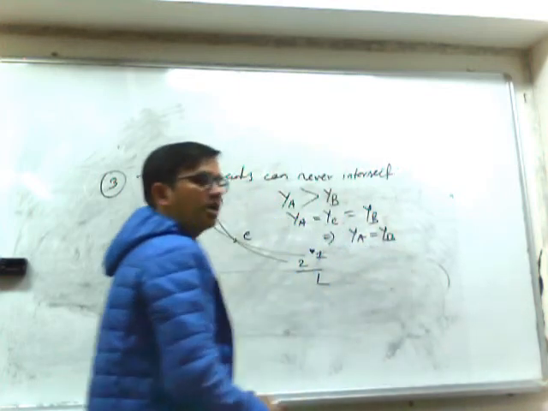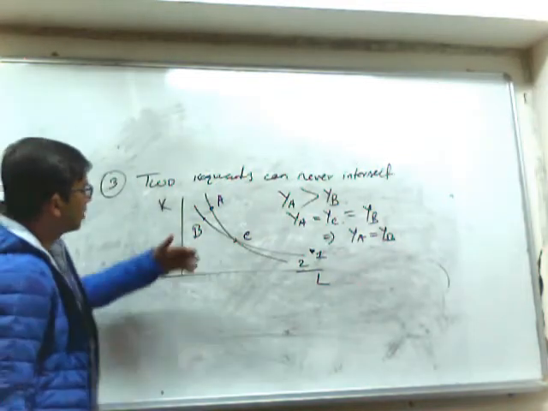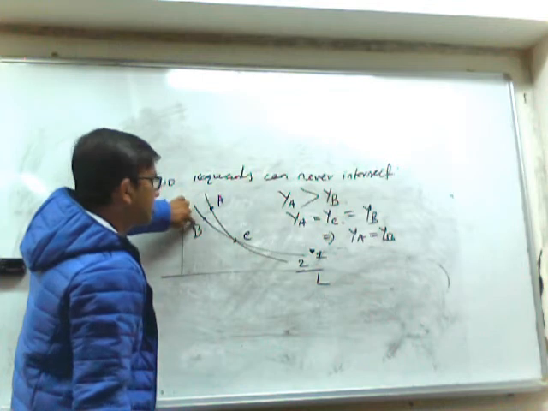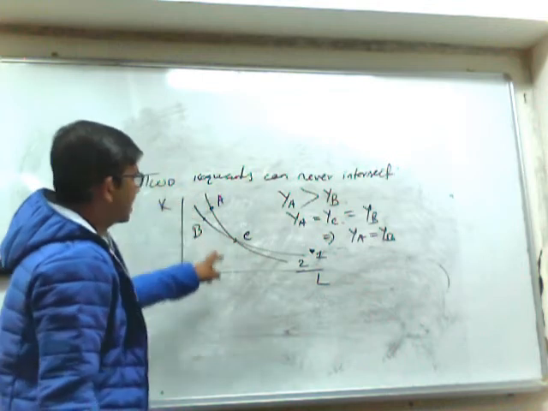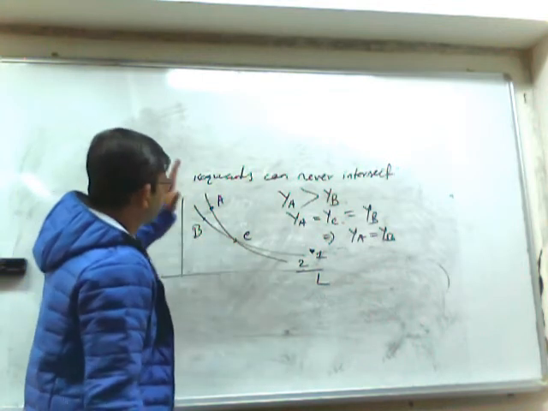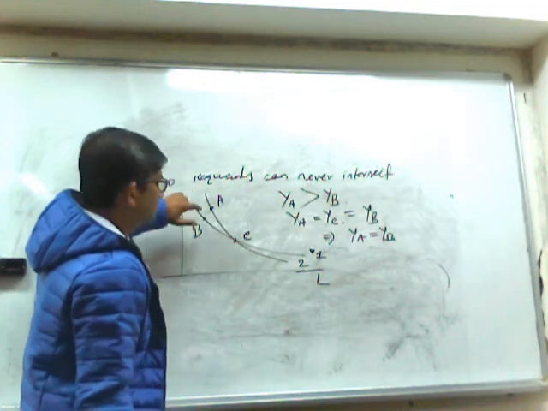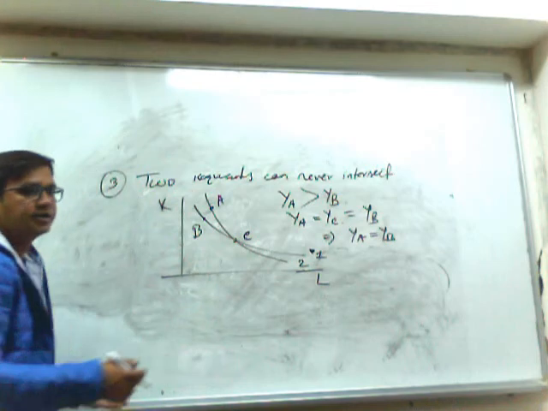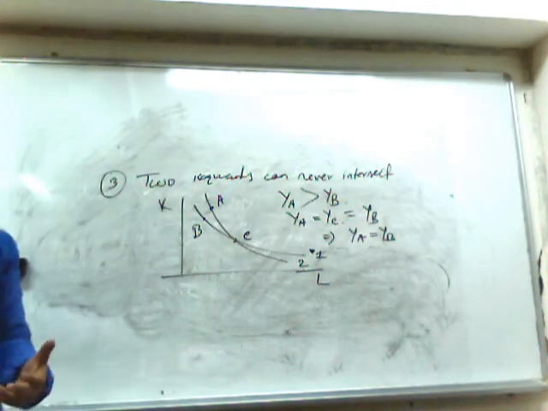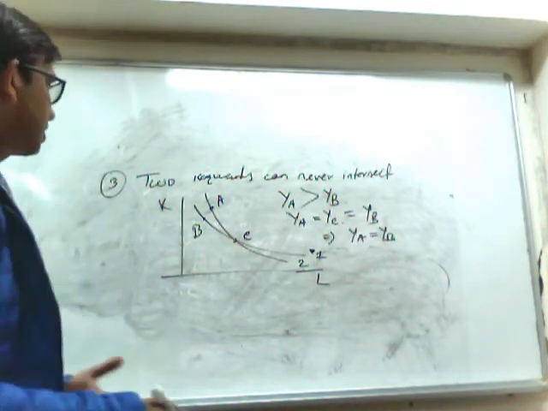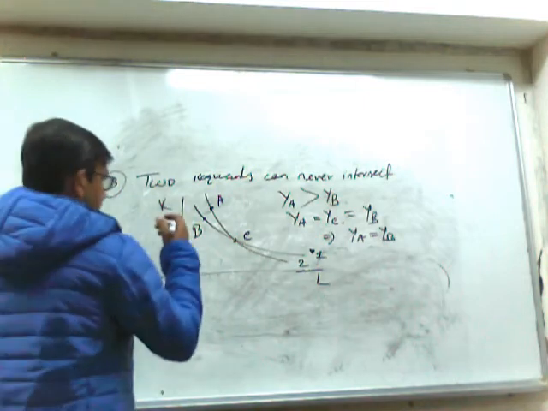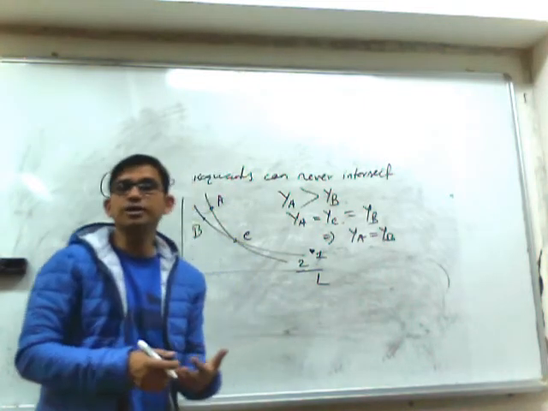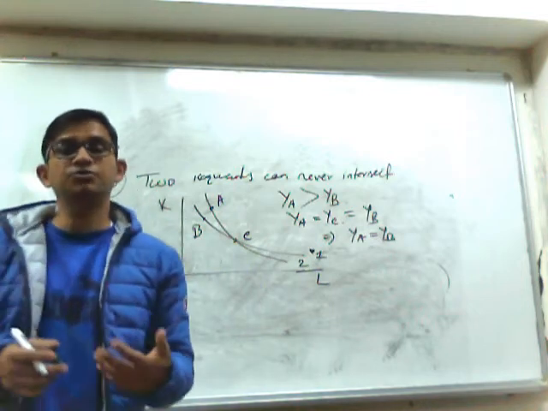So here, what is the logical error? Once I am saying that combination A yields a higher level of output compared to combination B, again I am saying that combination A is producing the same level of output. So how is it possible? By the grace of a well-behaved production function, it is not possible. So that indicates a serious logical error. So there is no possibility that two isoquants will intersect each other.